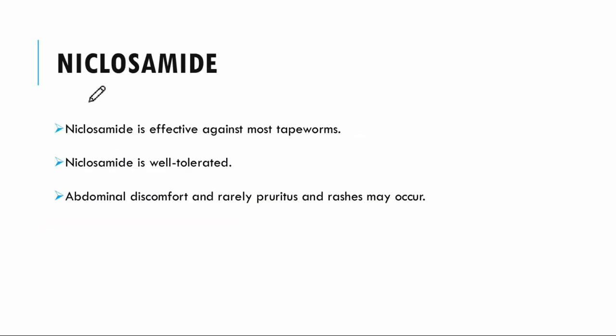Then we have niclosamide. Niclosamide is effective against tapeworms. Now all the drugs which we studied were effective against roundworms, hookworms, and pinworms, but for tapeworms, niclosamide is effective, and it is really well tolerated. Again the adverse effects are GIT related, that is abdominal discomfort, and rarely pruritus and rashes may occur.